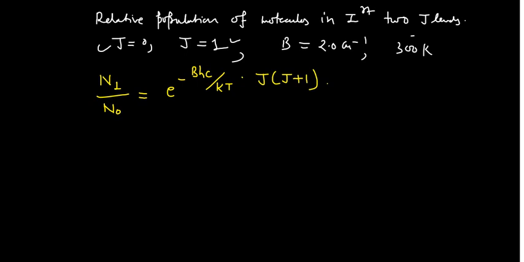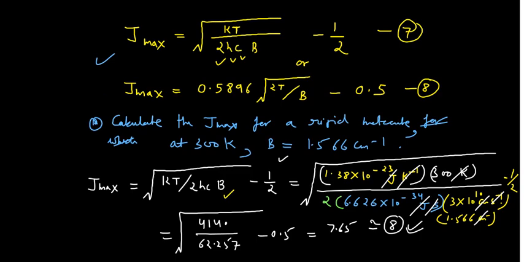Now if you want to solve this one, you can write e as such, and then put your values here. Negative is there, the value of B is 2.0. I am not writing the units, and for the units you can see this expression.